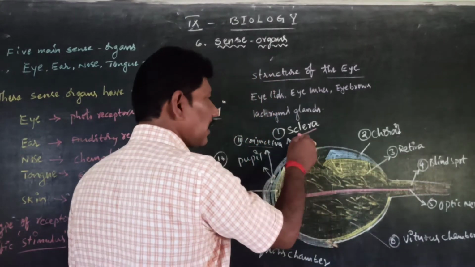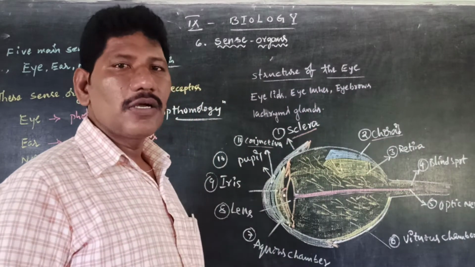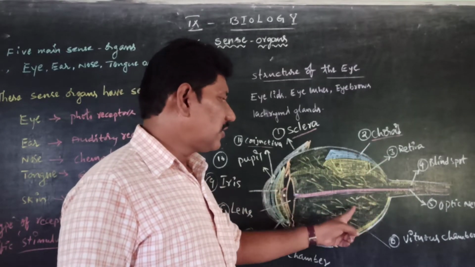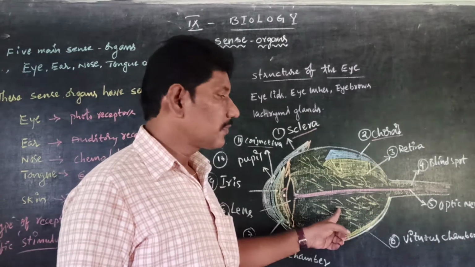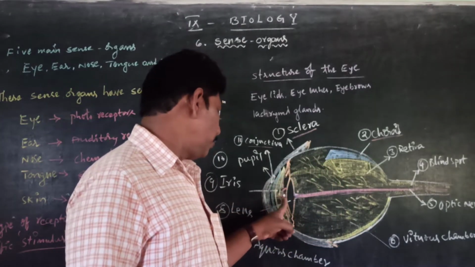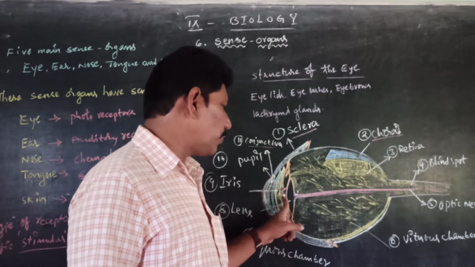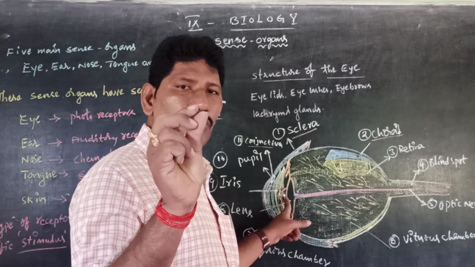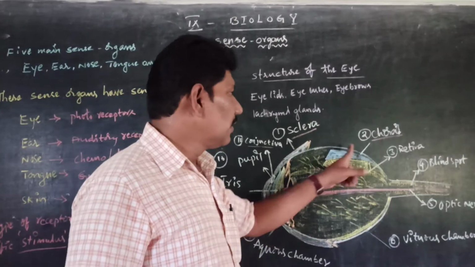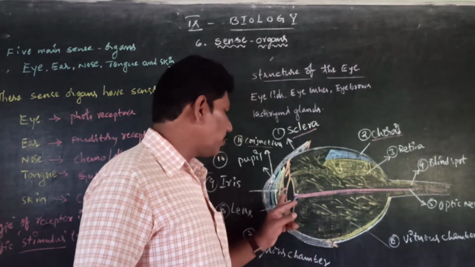So the first part, the sclera, is completed. The second one is the choroid layer, which obviously has a rich blood vessel connection. It occupies the entire eye except the pupil. It covers all parts of the eye except the pupil, because the pupil is a small hole in the black colored part of the eye. So the choroid layer covers the total eye except the pupil.